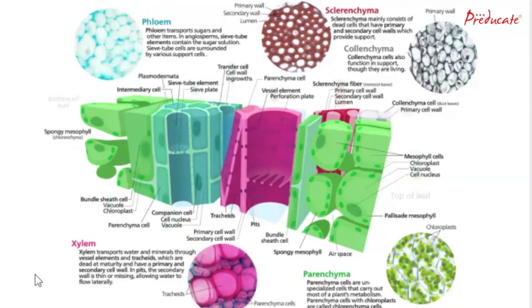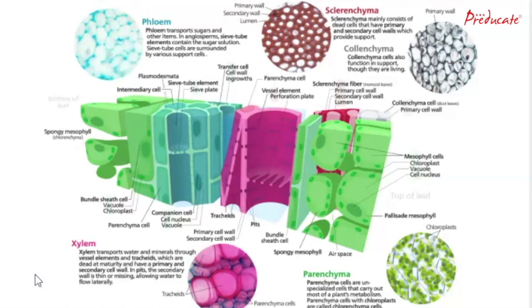So these are responsible for photosynthesis, which is the process of making the plant's own food so that it can survive on it. The next is xylem. Xylem transports water and minerals through vessel elements and tracheids which are dead at maturity and have a primary and secondary cell wall. In pits, the secondary cell wall is thin or missing, allowing water to flow laterally, and xylem is always unidirectional. It takes the water and other soluble inorganic molecules from roots to the aerial parts of the plant.